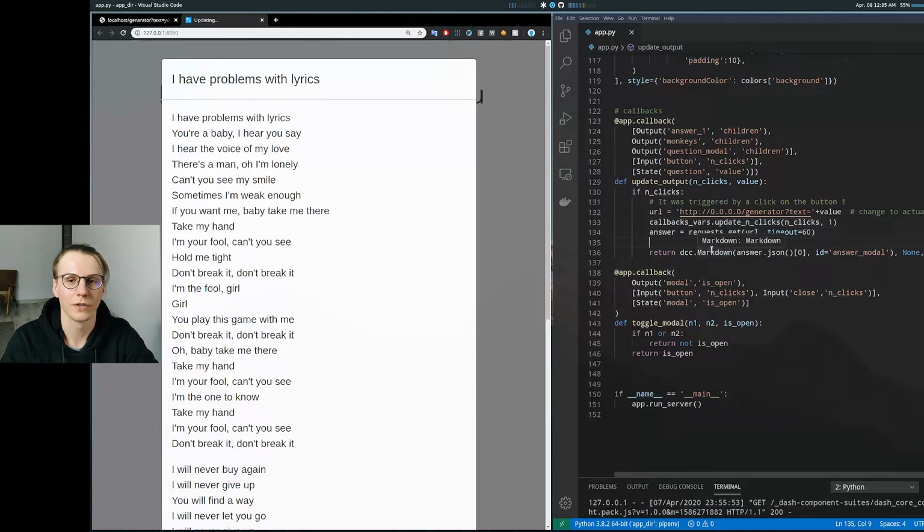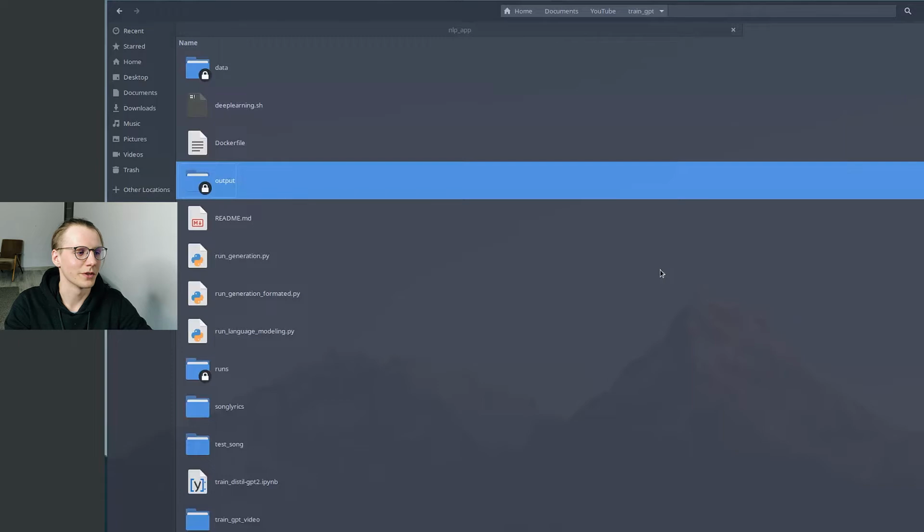And for the part on how to use it, I'm going to go through it now and just show you how easy it is to set it up. So what do you actually need to do to make this application work? Firstly, you need to get the model weights and the whole model itself, which hopefully you have, and if you don't, then just go to my other tutorial on how to build a deep learning model to make you some lyrics. And then after building that model, you will have an output directory that you can see here.